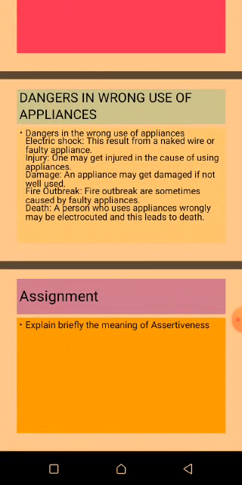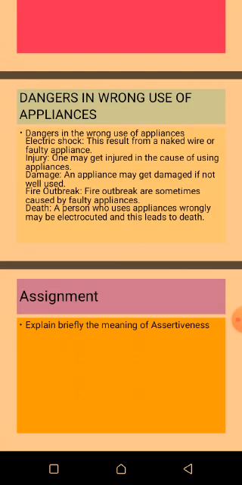Also, the home appliances may get damaged. These are also dangers. An appliance may get damaged if it is not used correctly. Fire outbreak. Fire outbreak may occur if a home appliance is wrongly used, and the fire outbreak may consume a building or damage other property.